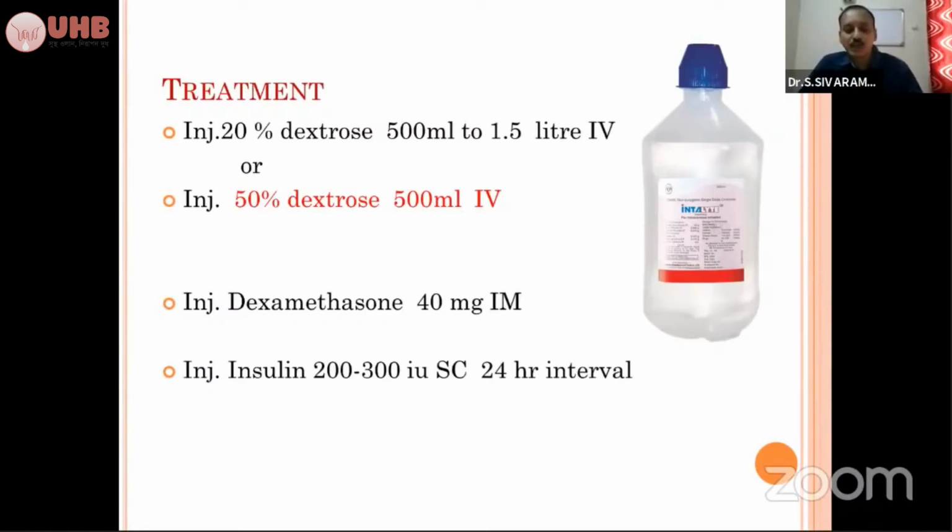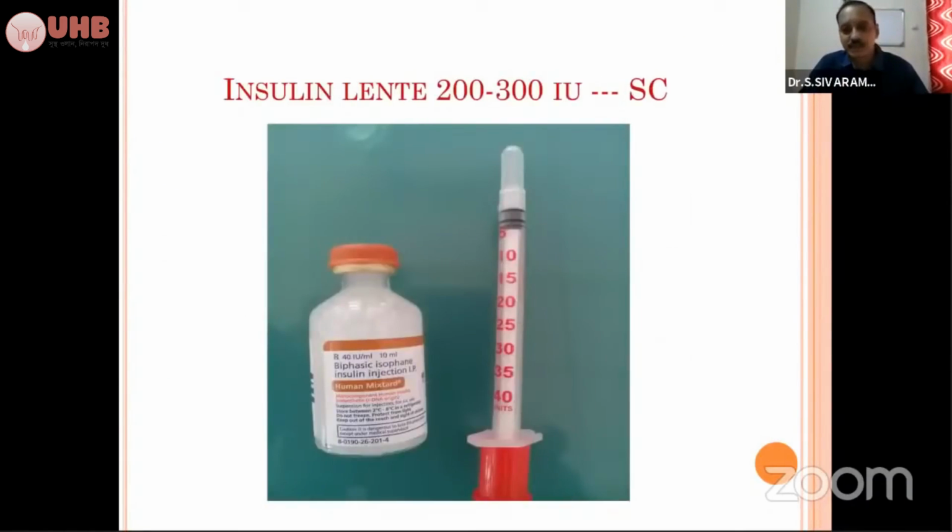It can be given at the dose rate of 200 to 300 international units subcutaneously at 24 hours interval. This is the insulin preparation that you can use. It's available as insulin lente injection, a 500 unit vial is available, and each ml contains 40 units. See here, this is the insulin syringe. This is commonly used for small animal practice, dogs also. I'll tell you how to calculate the units. But for large animals, no problem.